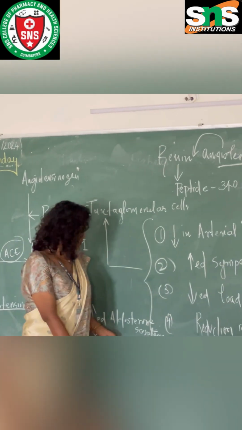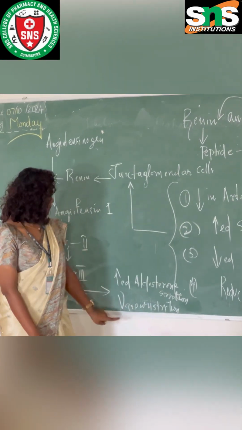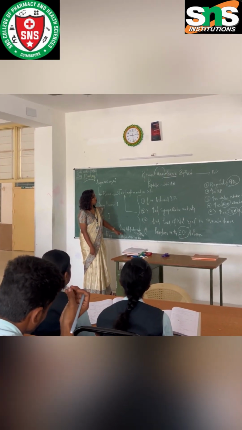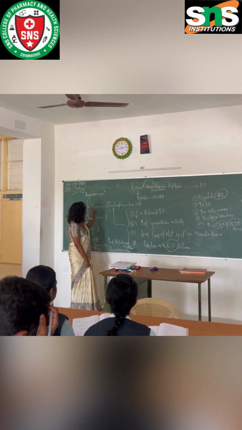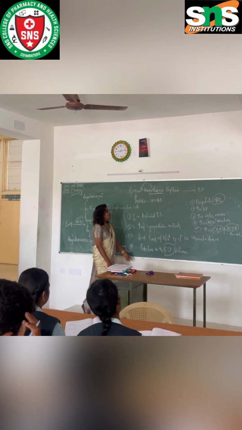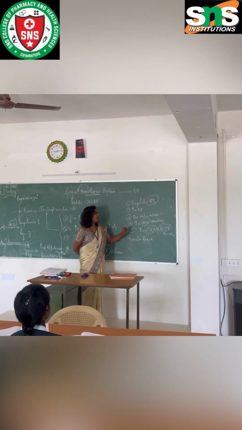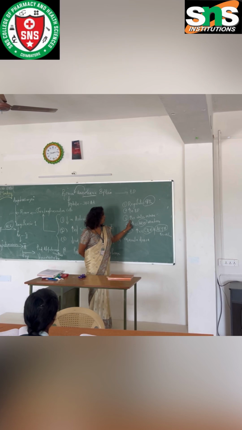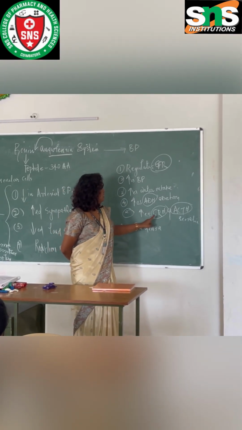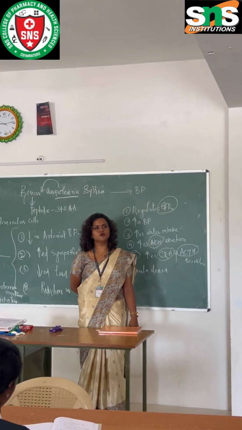What will happen after this? It will increase aldosterone secretion and vasoconstriction. Then what will happen after the release of angiotensin 4? It will regulate GFR, it increases the BP, it increases water intake, it increases ADH secretion, it increases CRH and ACTH secretion. These are the 5 factors which happen.